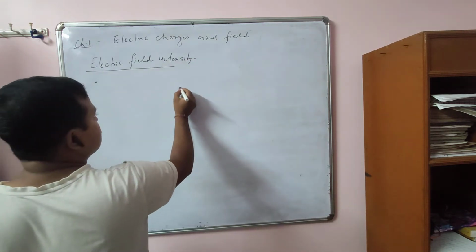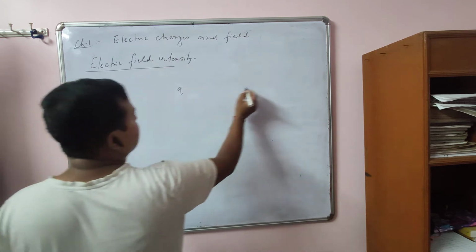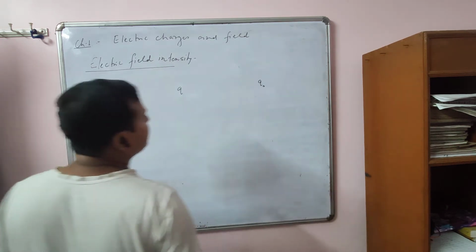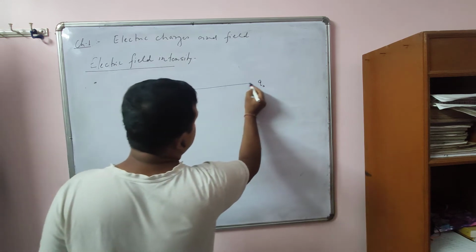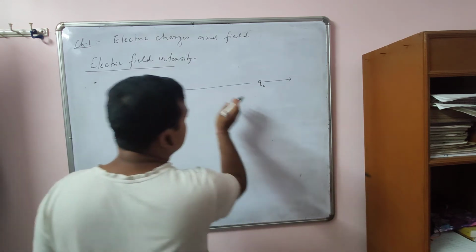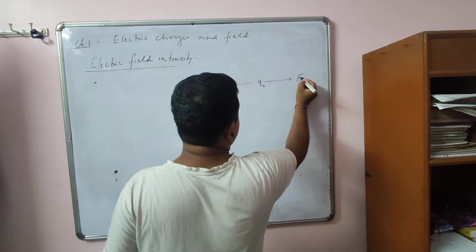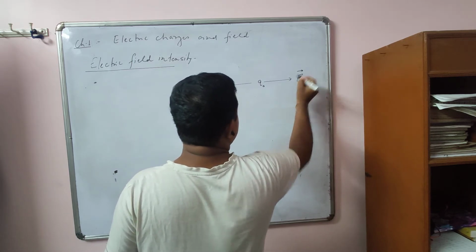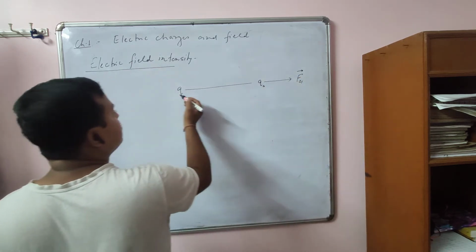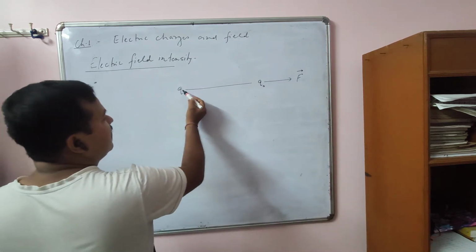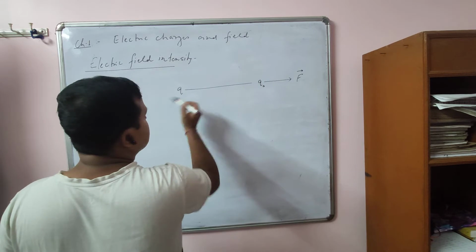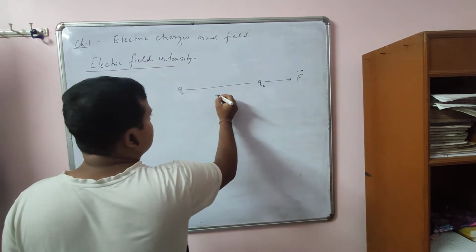So here this is the charge, say Q, source charge, and here this is the test charge. So obviously this charge experiences a force, means it repels this charge. Means it will move along this direction. See F01 means force on the charge 0 due to this one. Or you can say just put F. This is the force experienced by this charge due to this. Say this distance is r.